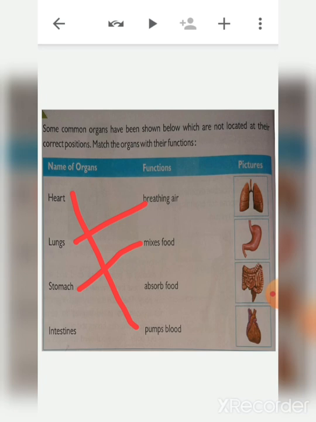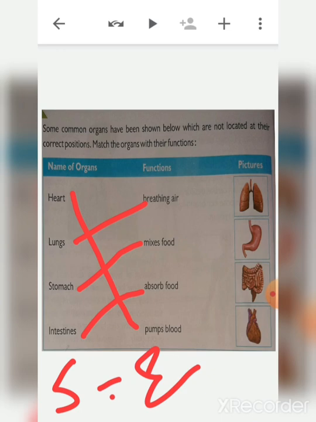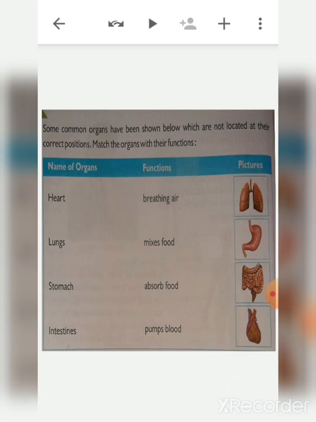And function of intestine, absorb food. Small intestine absorbs energy and large intestine absorbs water. So heart pumps blood, lungs breathe air, stomach mixes food, and intestines absorb food.